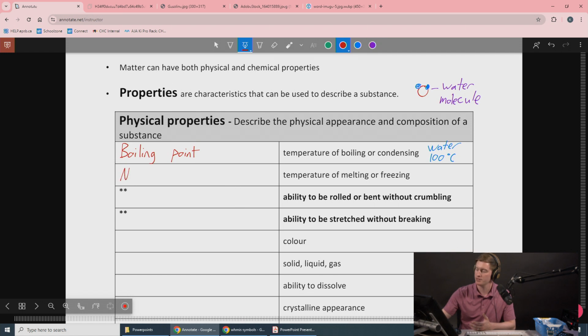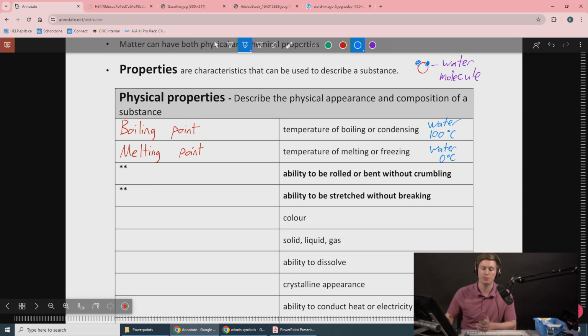Similarly, the melting point, or you can think of it as the freezing point, of a substance is another physical property. For water, this is at 0 degrees Celsius. When water becomes ice, it's still chemically the same. It's a physical change. It has gone from a liquid to a solid, but it's still water.